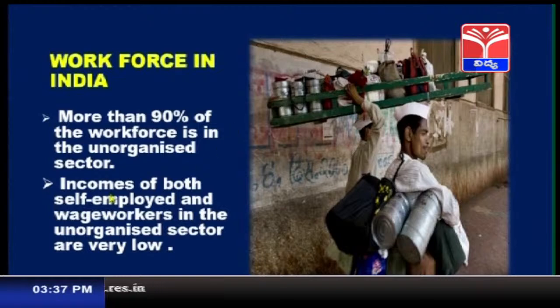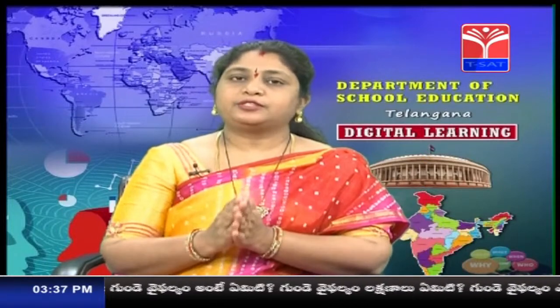Incomes of both self-employed and wage workers in the unorganized sector are very low. You can see many workforces, like you can see vegetable vendors, fruit vendors, these are all under unorganized sector. So their income is very low.